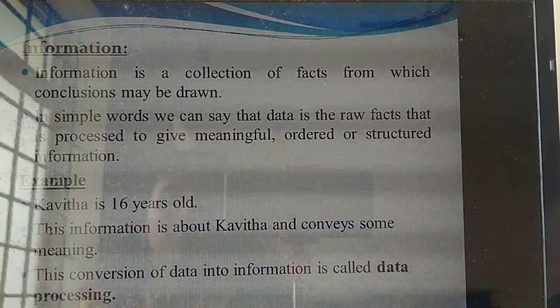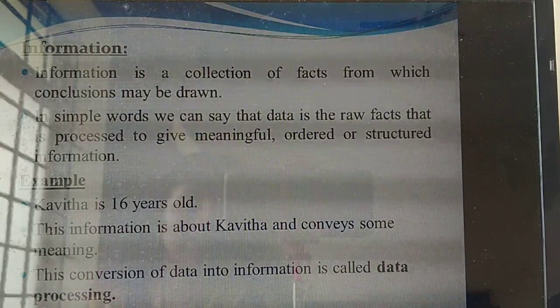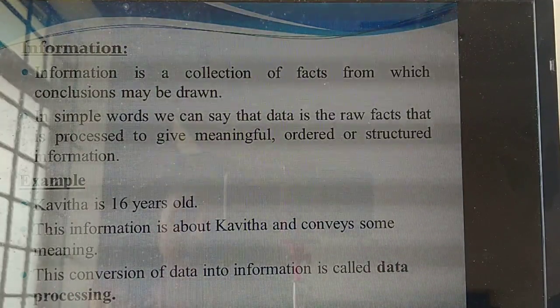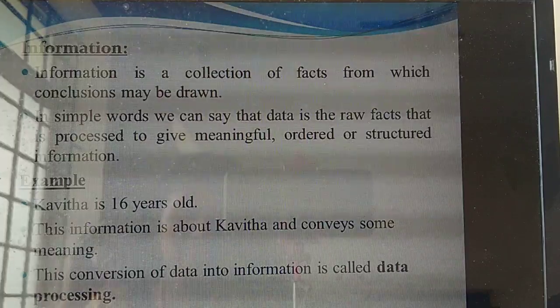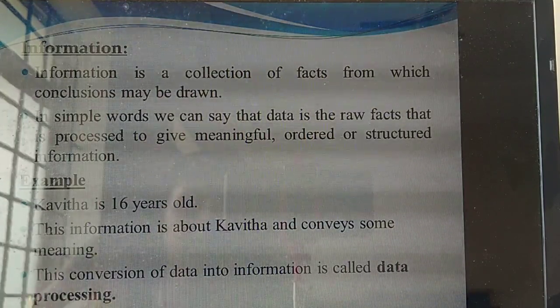Okay. So this is some structured information. That means, for example, if you are writing your address, what's the structure of the address? First what will you write? Your name, then your father's name, then the place, your location, then pin code, everything. Will you write the pin code in the first line?